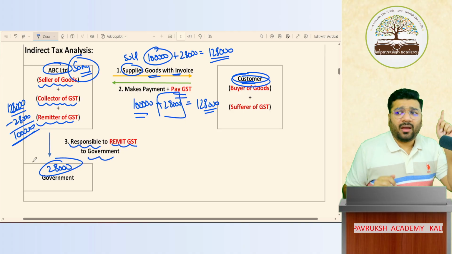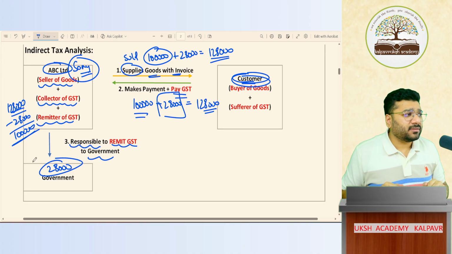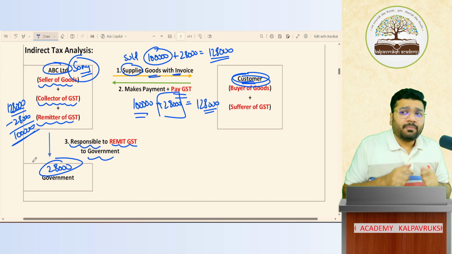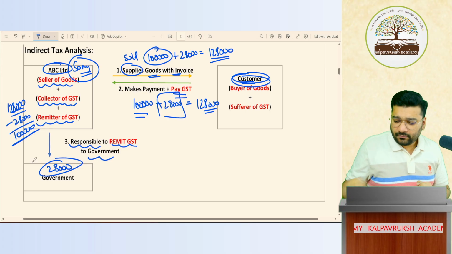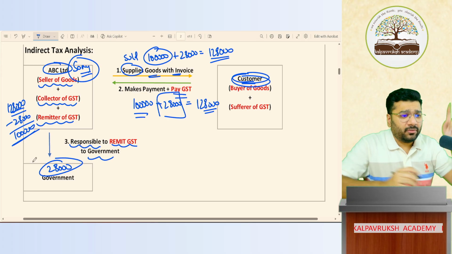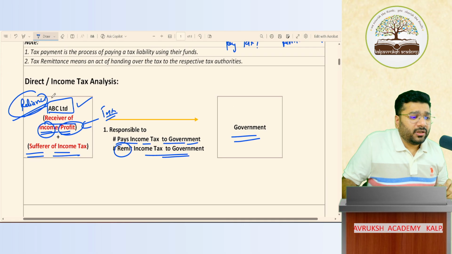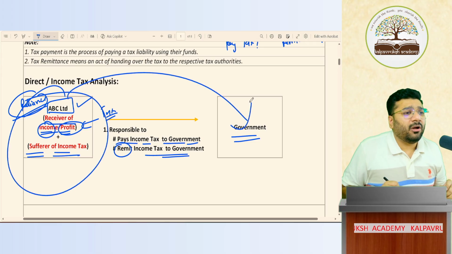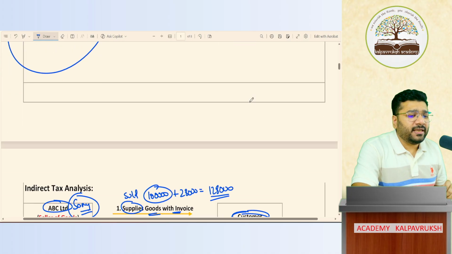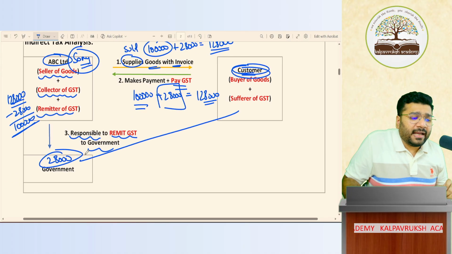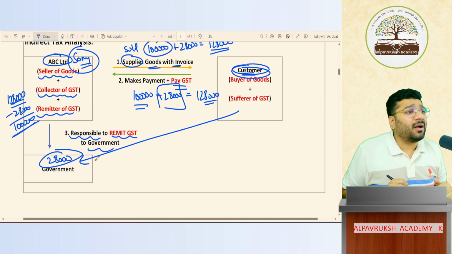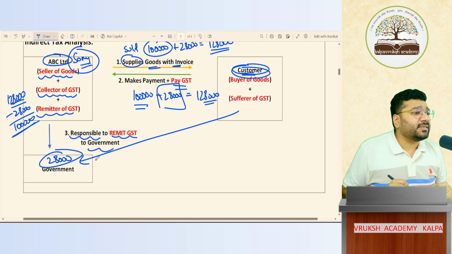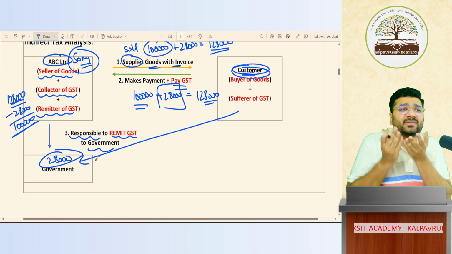In case of income tax, you said the person who's earning the income has to pay the tax, he has to remit tax. Which means from whose pocket the money went out, the same person hands over the money to government. But in case of GST, why are you not telling the customer to directly hand over the money to government? Why are you putting an additional burden on the companies, on the business entities, on the middlemen? Why are you giving him extra burden?